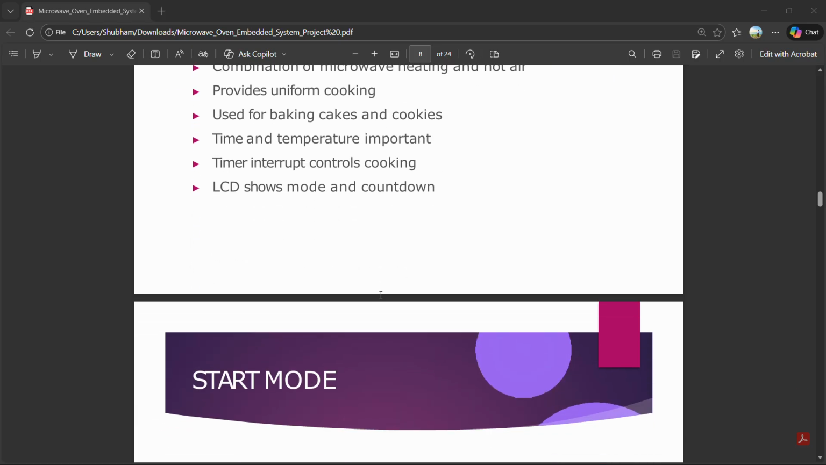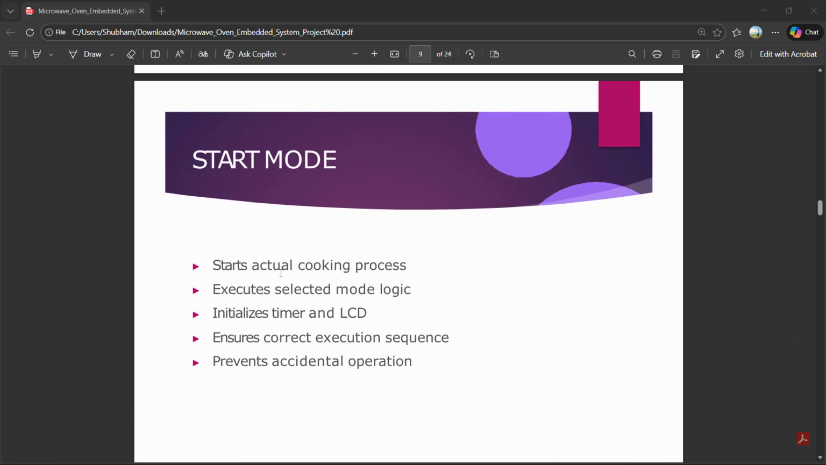Next is the start mode. In start mode, the actual cooking process starts. The start mode begins the actual process of the microwave oven. It executes the logic of the selected mode, initializes the timer, updates the LCD, and starts the operation. It ensures the correct sequence and prevents accidental operation without a selection.